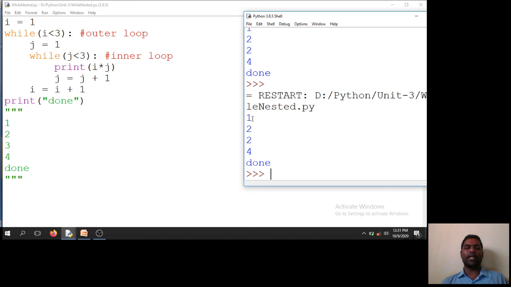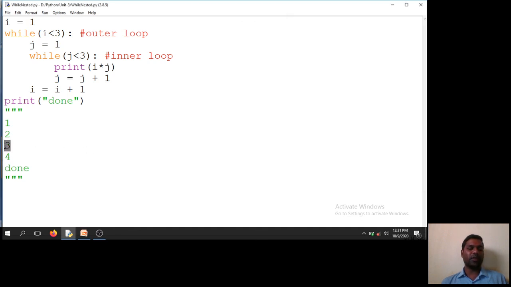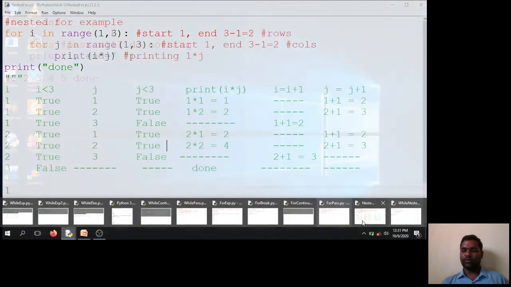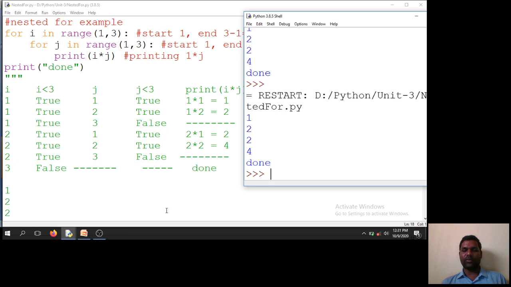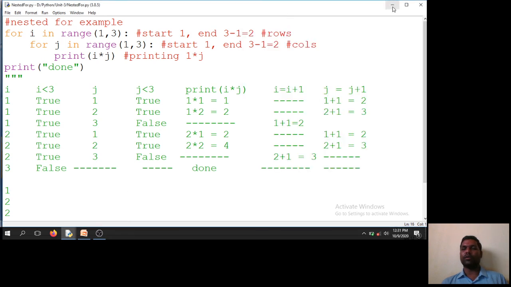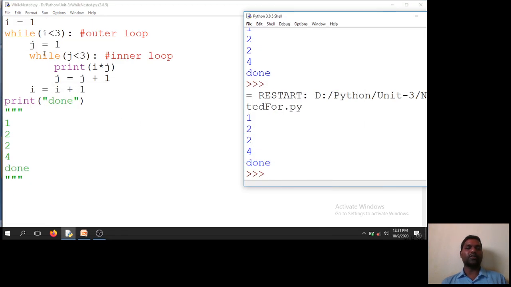This is how you can write output of a while loop with nested loops. So 1 2 4 I am getting. So what will I get here? 1 2 4. Okay, fine. Here also I am getting 1 2 4. Okay, 1 2 4 is the output.